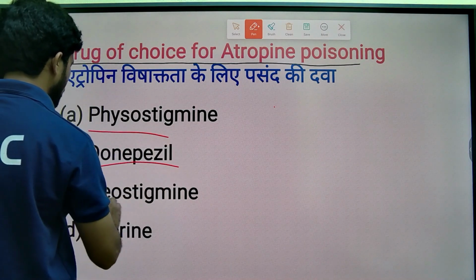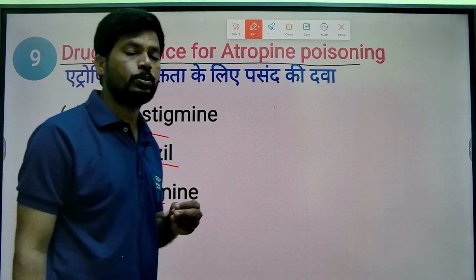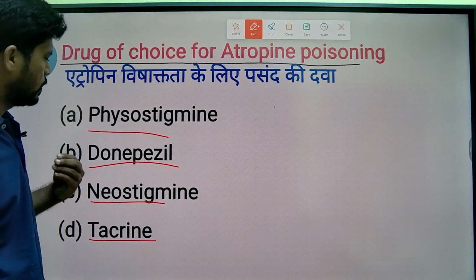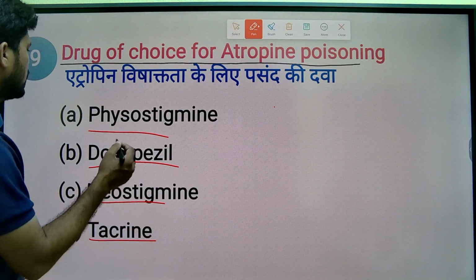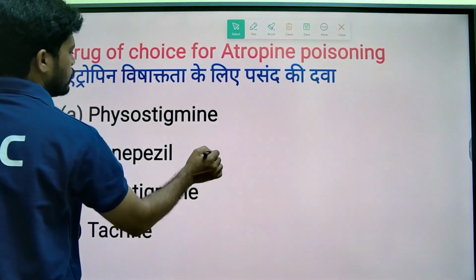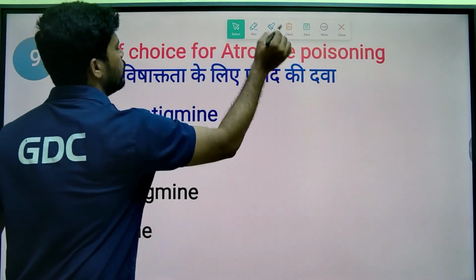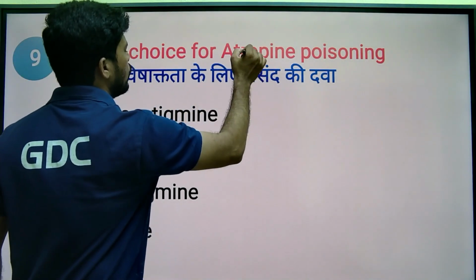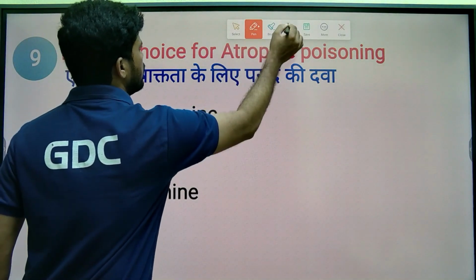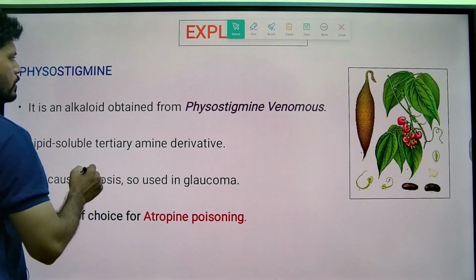The options are physostigmine, donepezil, neostigmine, tacrine. Tacrine was the first drug used in the treatment of Alzheimer's disease. Among neostigmine, donepezil and physostigmine, definitely the answer will be physostigmine. Physostigmine is an antidote for atropine overdose. So the answer is physostigmine.